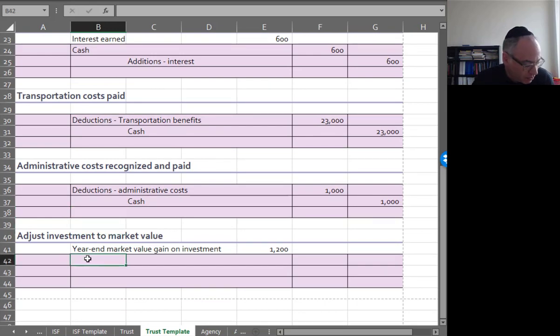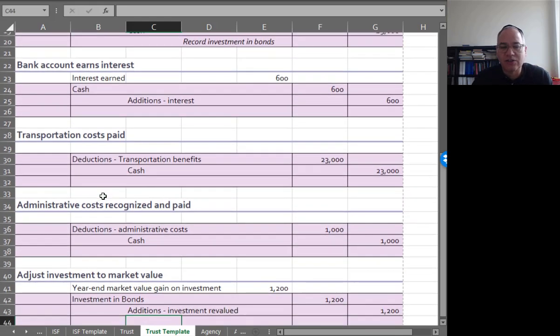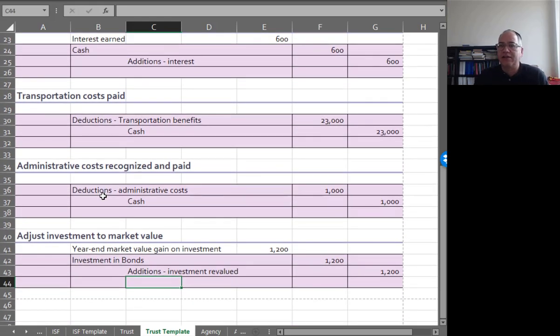So they had a $1,200 gain on the investment. So you debit investment in bonds. Because this is a proprietary account, it uses something very similar to financial accounting. So they use mark-to-market accounting. And you're going to credit additions, investment revalued, $1,200. And these additions and deductions accounts are temporary accounts that are going to be closed.